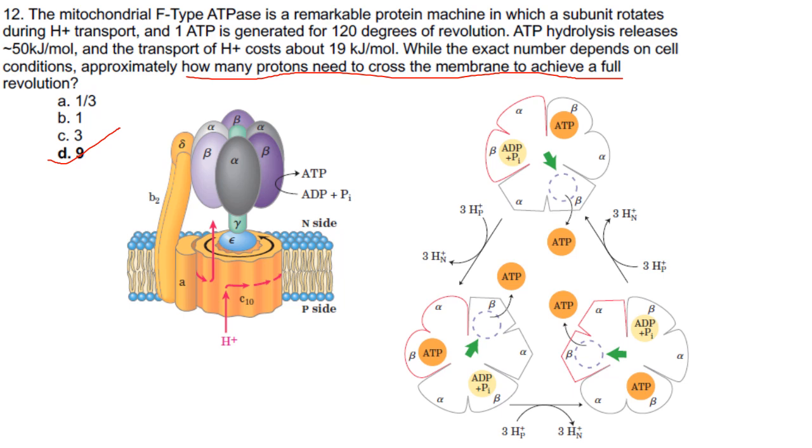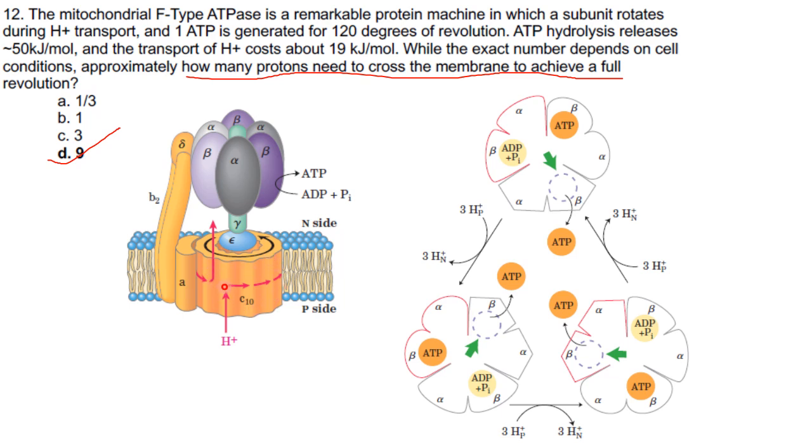Now, before coming into the details, all these numbers are not necessary. 19 and 50 kilojoules are not necessary. They have been given just to confuse you. Before coming to the answer, I would like to explain certain things regarding F-type ATPase. Now this is the F-type ATPase. It has the F1 particle and the F0 particle.